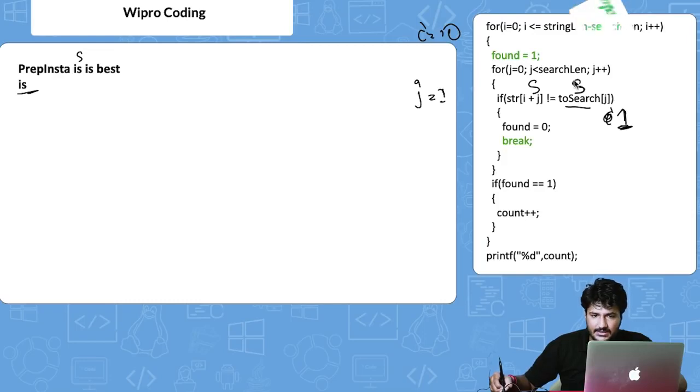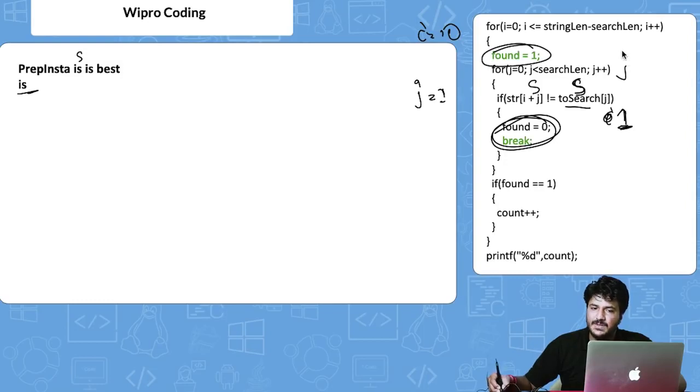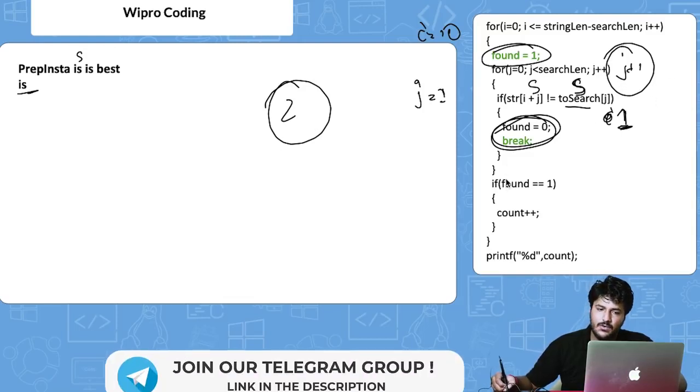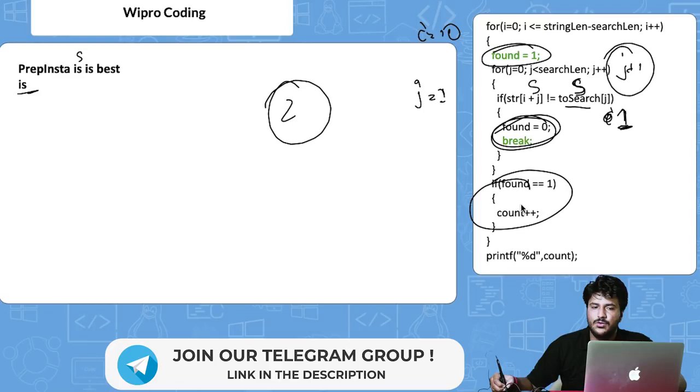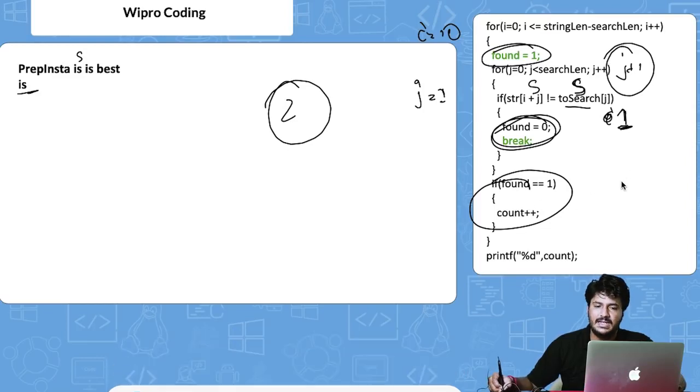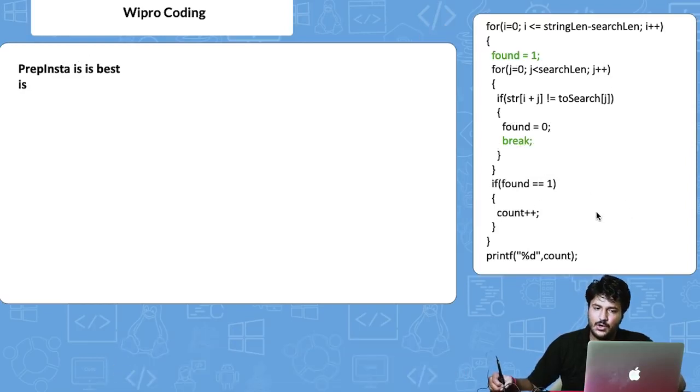So the condition is not satisfied, this will not apply. What will happen is, found value remained 1, j plus plus has completed because j is still 2 only, right? Now it will come here with found 1 and say, okay, we found it at least one time. Now count plus plus value gets increased to 1.